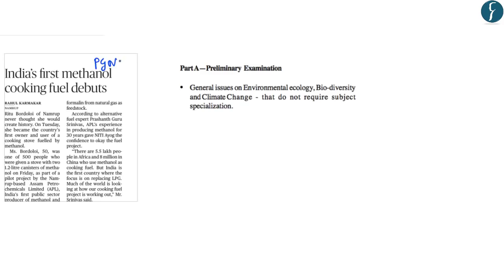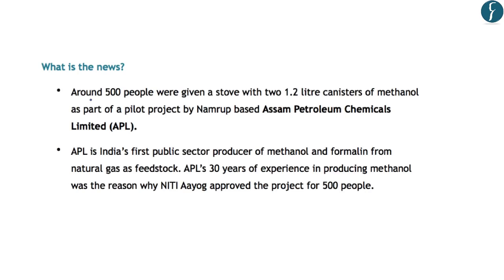This article on page number 7 is in news because methanol has been used for the first time as a cooking fuel in India. So this will form a part of the preliminary examination syllabus under the topic General Issues on Environment. Now this article is in news because for the first time in India, around 500 people were given a stove with around 1.2 liters of methanol as a part of a pilot project by the Assam-based Assam Petroleum Chemicals Limited, or the APL. And APL is India's first public sector producer of methanol and formalin from natural gas as a feedstock. And this pilot project has been initiated by Niti Aayog.